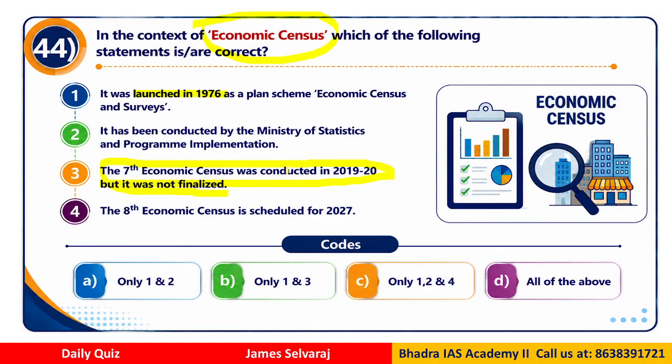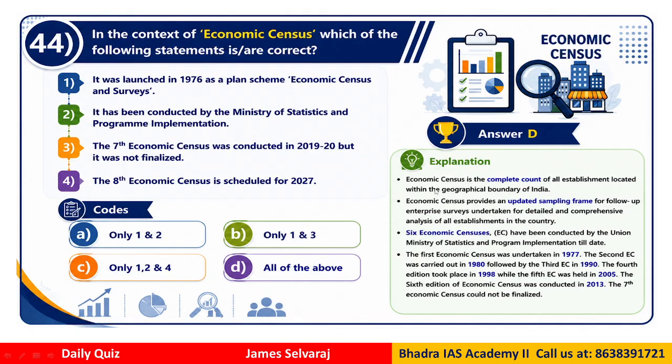So was it finalized or not finalized? Now the 8th economic census is scheduled for 2027. So what do you think will be the correct option? We have only 1 and 2, 1 and 3, 1, 2 and 4, and all of the above.